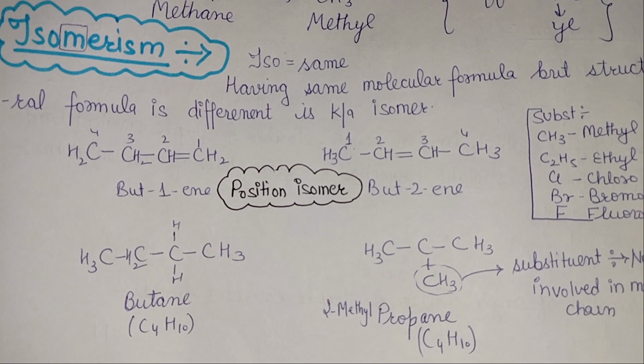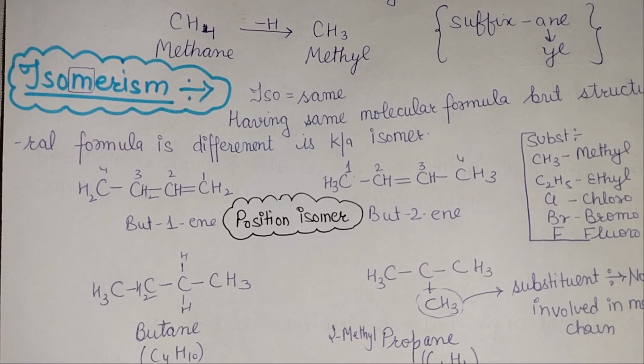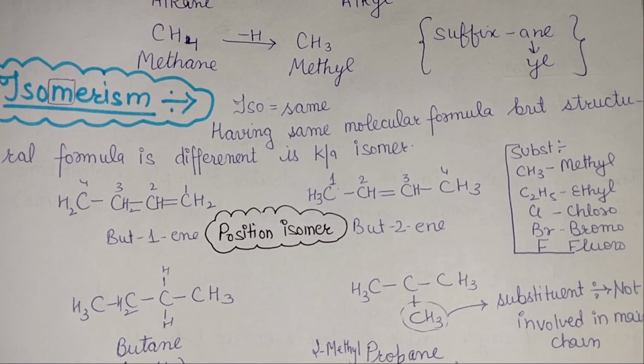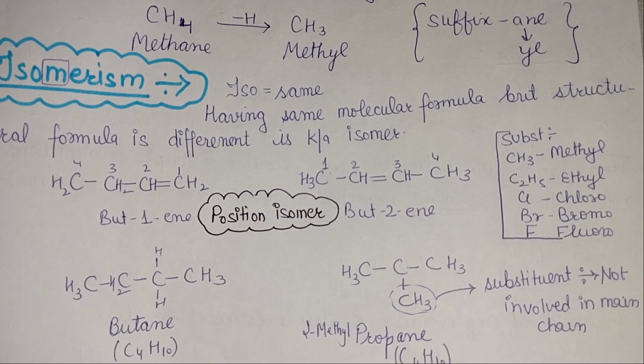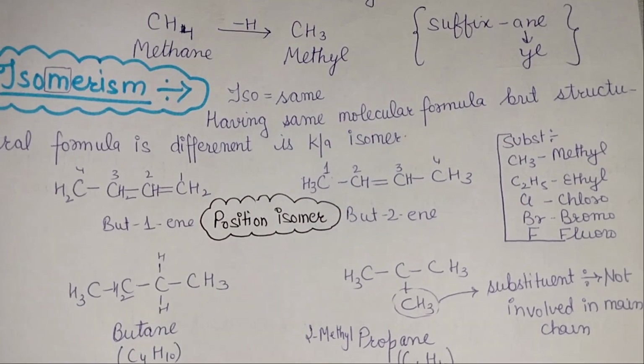Both have the same molecular formula, but the structure is different. Here the position of the double bond is at carbon 1, and here the position of the double bond is at 2. So what kind of isomerism is this? Position isomerism. All right, the positions of the double bond are different.